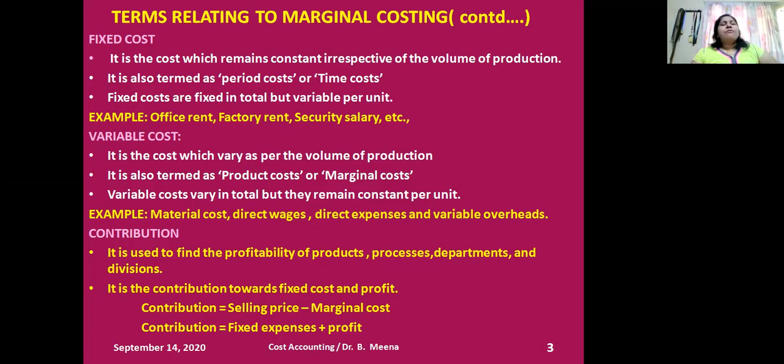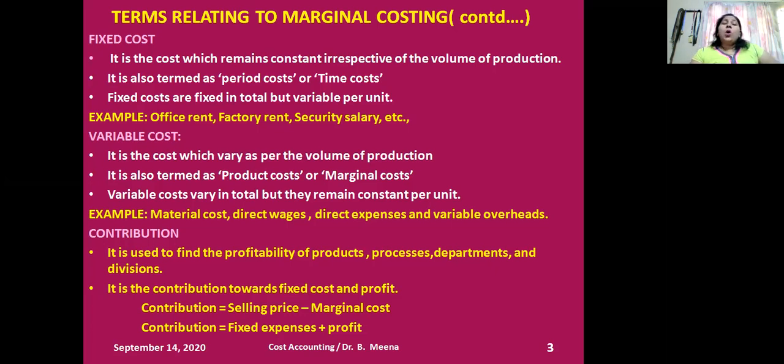The next is variable cost. It is the cost which varies as per the volume of production, just opposite to the fixed cost point. It is also termed as product cost or marginal cost. Variable costs vary in total, but they remain constant per unit. There are three conclusions again: TVC will vary, but AVC remains constant.